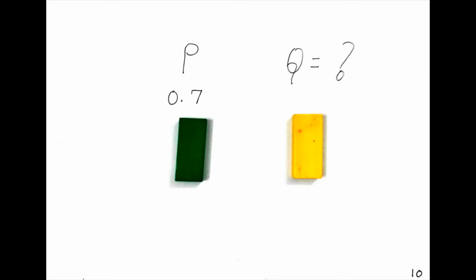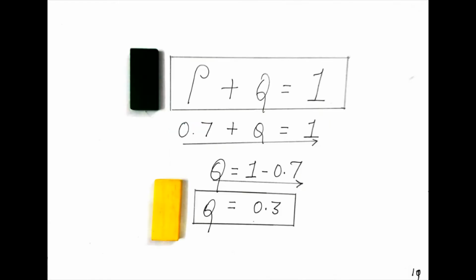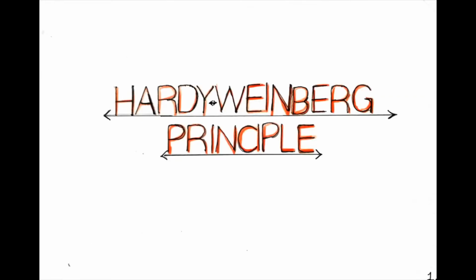It is 0.7, and we need to find q, the yellow ratio, that is recessive. How to find q? It's very easy. We know the equation p + q = 1. p is 0.7, so q is 1 minus 0.7, which is 0.3. So 0.7 dominant, 0.3 recessive: 70% dominant and 30% recessive.